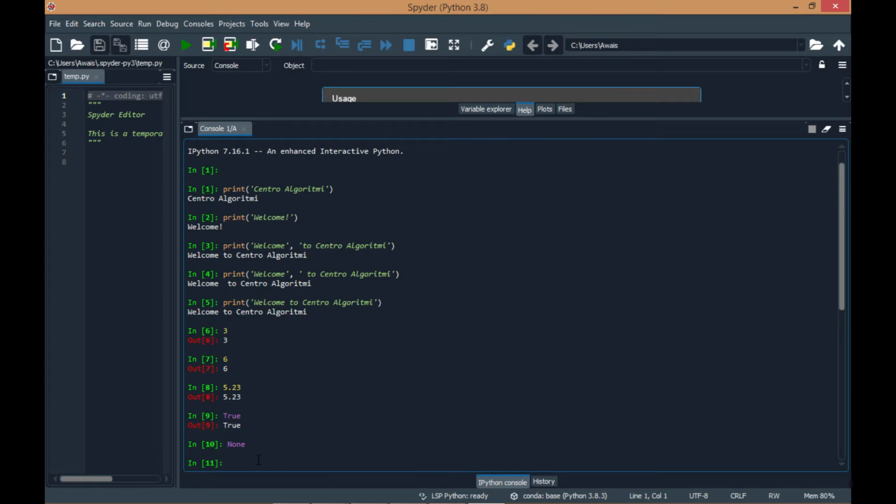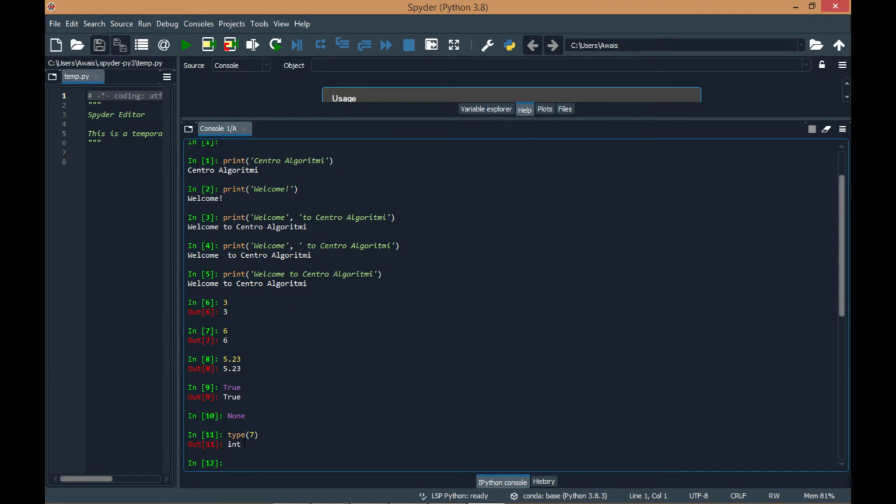There is another very useful built-in function in Python, which is type. It is a function. Its argument is an object. For example, I am giving it 7. 7 is an integer object. When you press enter, this function will return the type of the object which you are giving to this function type. So here 7 is an integer and this is your output, and this type function is telling you 7 is an integer object.